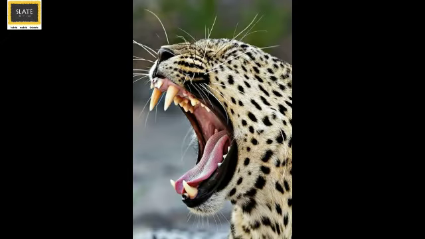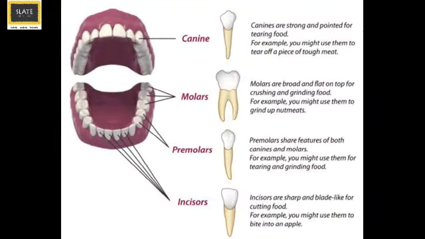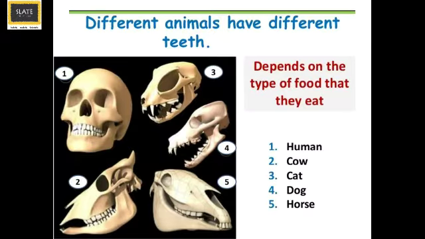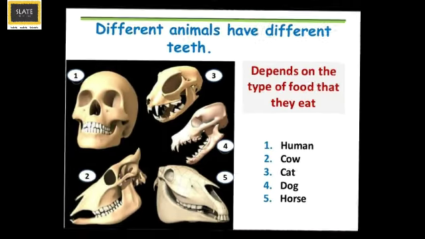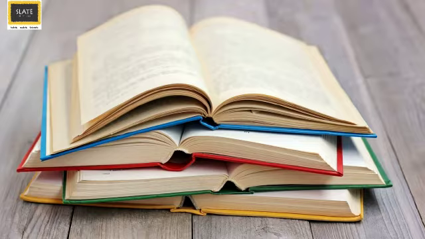Slaters, animals too have teeth to grind, tear, and rip their food. In humans too, teeth are designed for cutting, tearing, and grinding the food. In animals, the type of teeth changes based on the food they eat. If you look at the different animal teeth, they change as per the food they eat and function they perform. So let's learn more about this from the textbook.